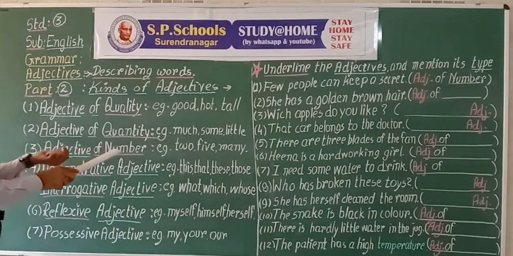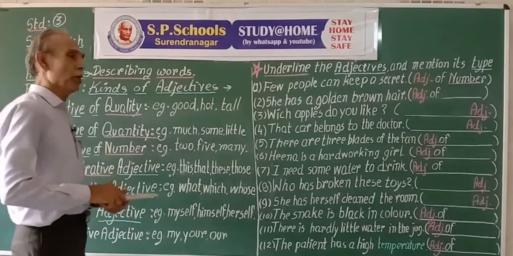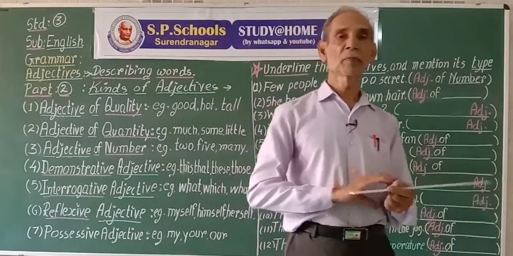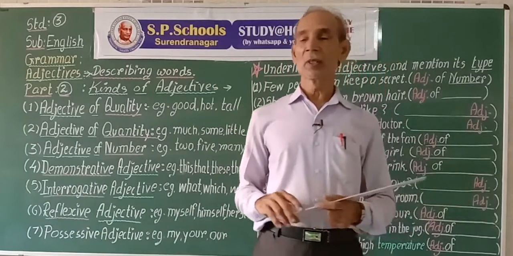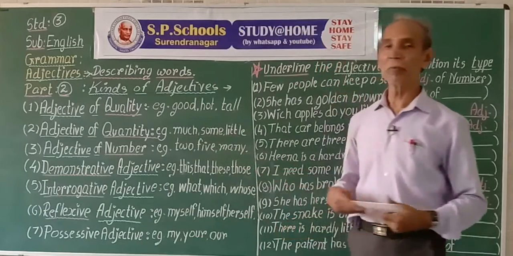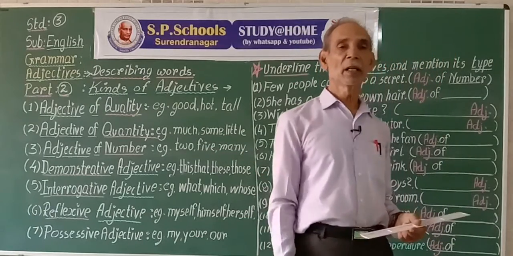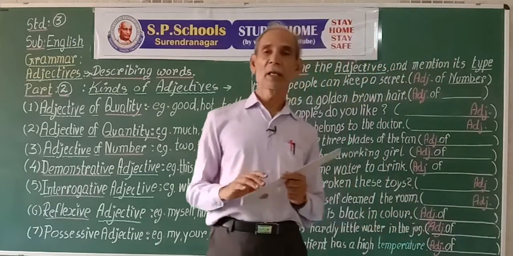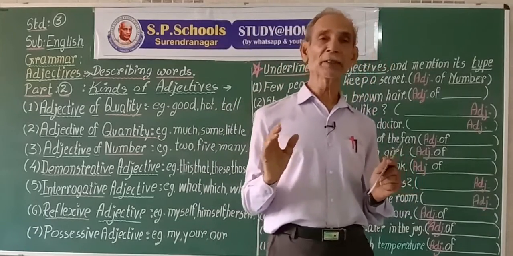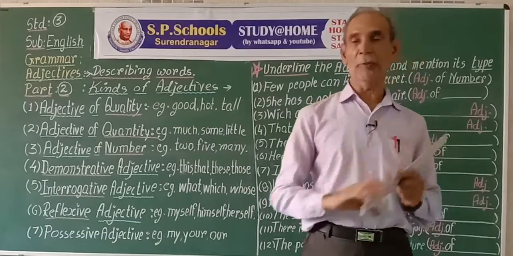Adjectives of quantity. Quantity means amount. For example, much, more, some, little. It is the answer to the question, how much?